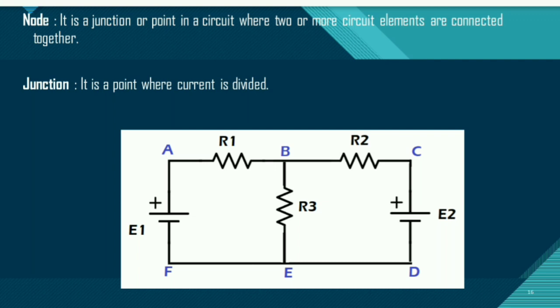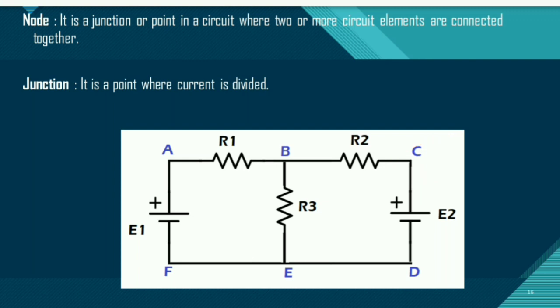So here suppose this E1 and R1, these are two elements. If I have two elements, that means there should be some joining point. Suppose that point is A here. So that point is termed as what? Node. Similarly, if you see the point B, this point B connects three elements, that is R1, R2 and R3. So it is also a node. Similarly with point C, it is connecting R2 and E2.